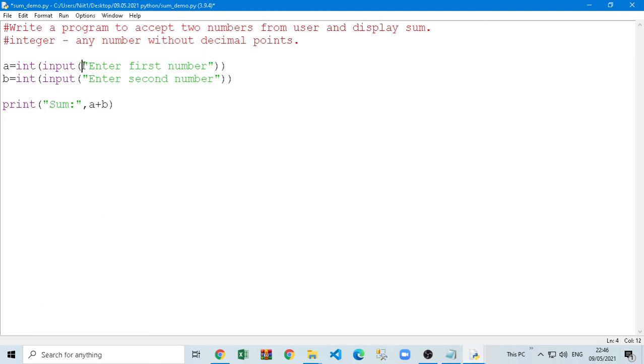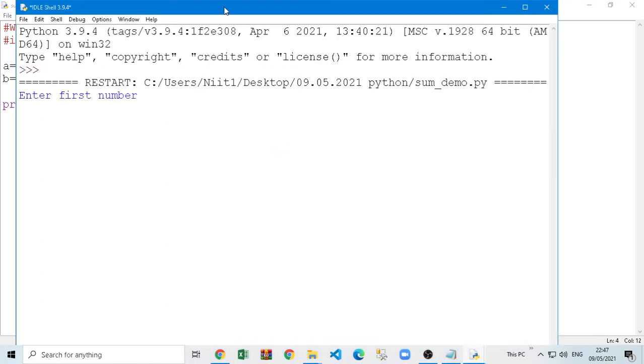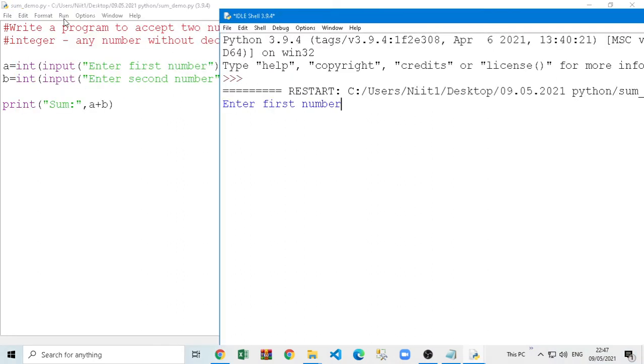So the number I am going to put is going to be treated like a number. And then let's see if I run the program. Again I am using the shortcut F5 to run, or you can click on the run button there. When I put the number, let's say 4, the 4 is stored in the A variable as an integer. Then a second number, if I put 6, it is stored in the B variable as an integer now, and now you can see 4 plus 6 is giving the correct answer.